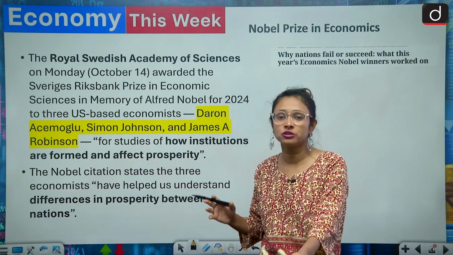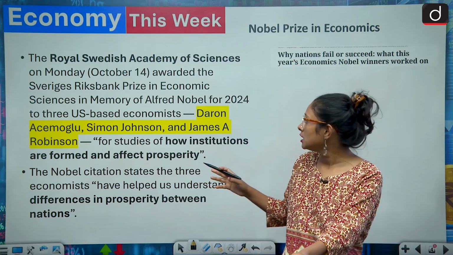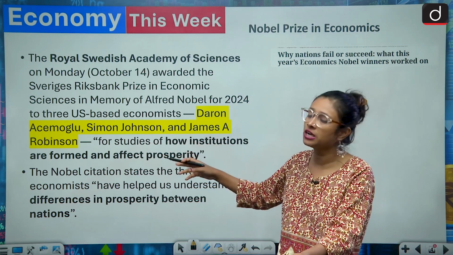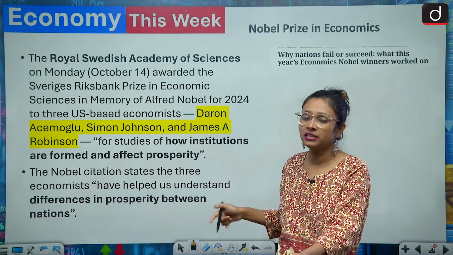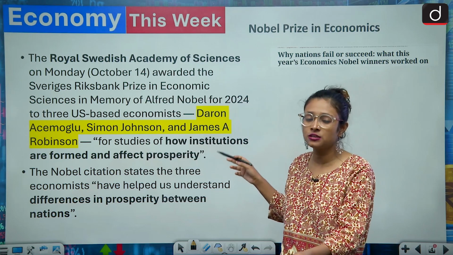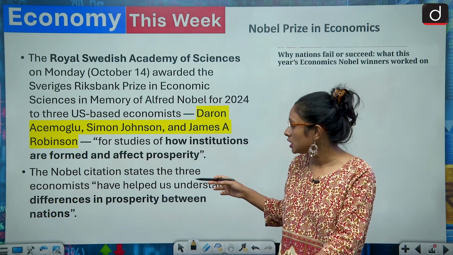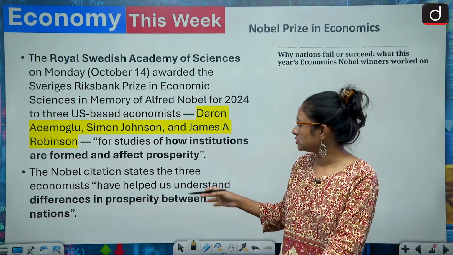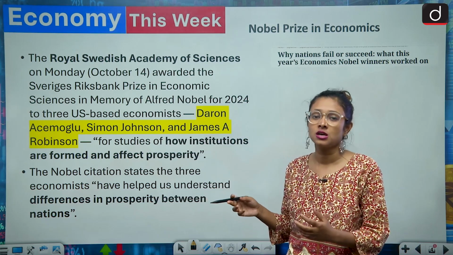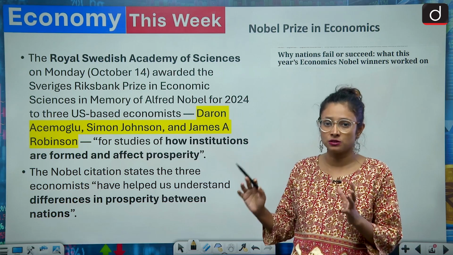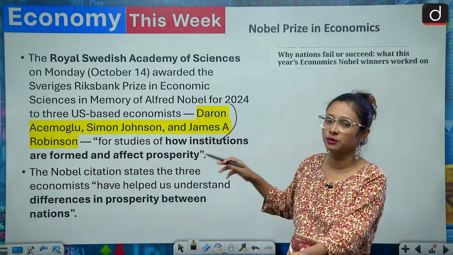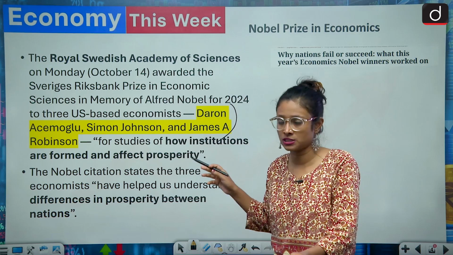First of all, you should know who has got the Nobel Prize in Economics. Daron Acemoglu, Simon Johnson and James A. Robinson, these three have got the Nobel Prize in Economics, and their theme is how institutions are formed and affect prosperity. Here, institutions mostly means social institutions. They have tried to explain the differences in prosperity between nations, and the reasons why there are differences in prosperity between nations. You have to remember these three names because this is very important for your prelims examination.